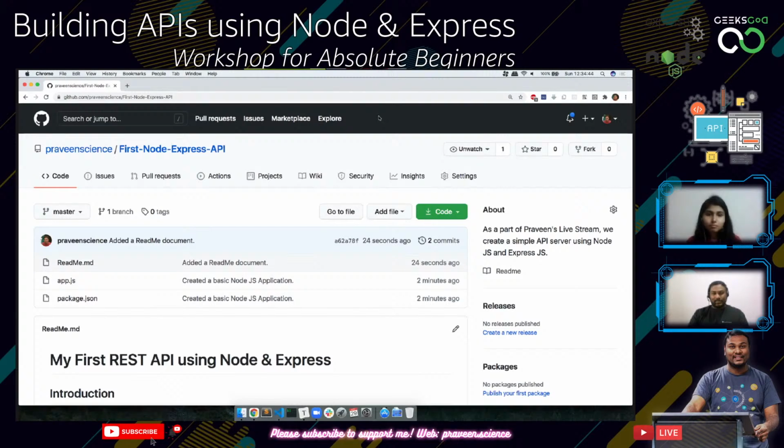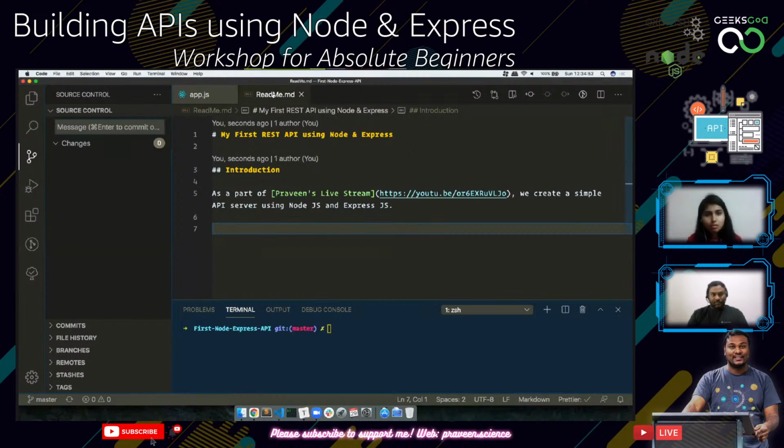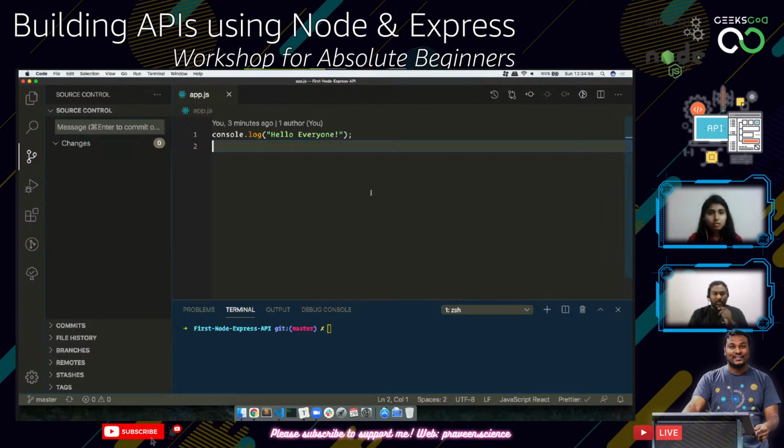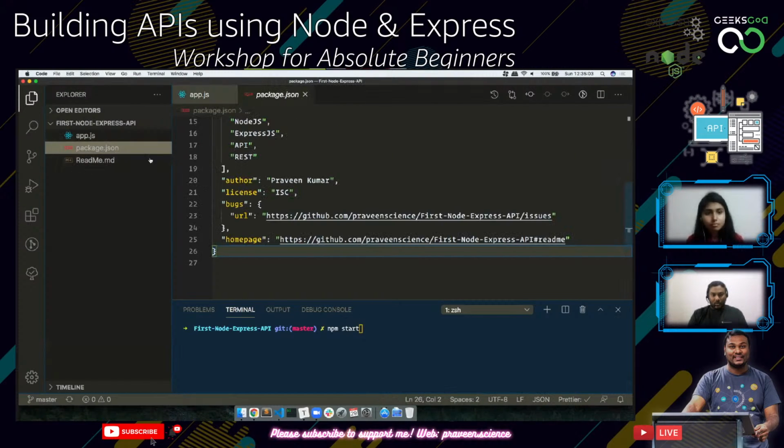Now the next thing is, let's go ahead and start creating the first thing. We know that we used npm, right? If I do npm start, that is the start command where we created something like node app.